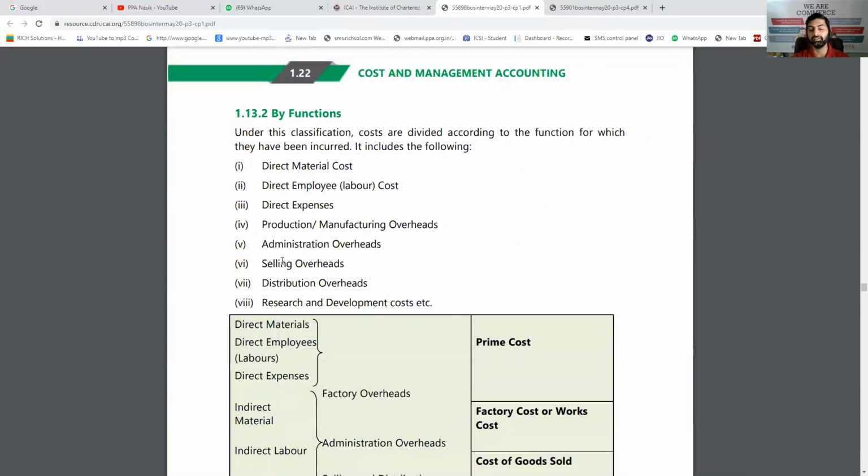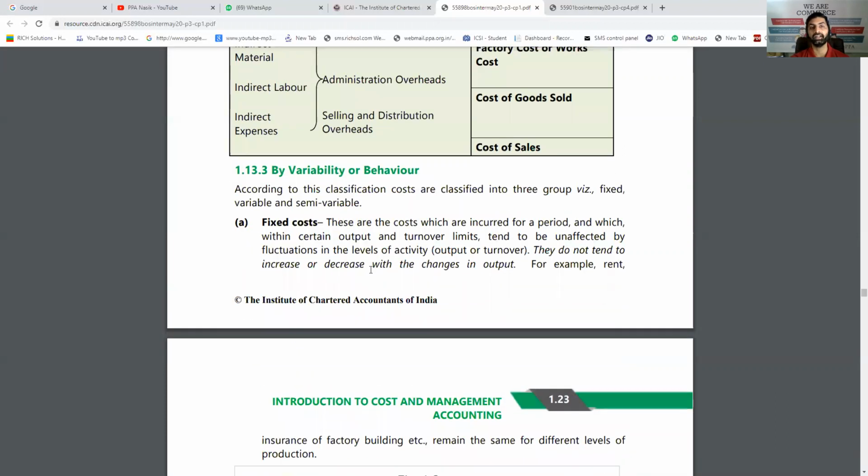Second comes function wise. Function means just imagine the cost sheet: direct material, direct wages, direct expenses, prime cost, production overhead, admin overhead, selling overhead, distribution overhead, R&D, etc. So everything is a different function. Material consumption is a function. Handling employees, HR, that is a function. Production overhead is another function. Sales is another function. Accounting is another function. R&D is one function. So for every function, a different heading is given, called classification of cost function wise, so that we can decide which function is required and which is not.